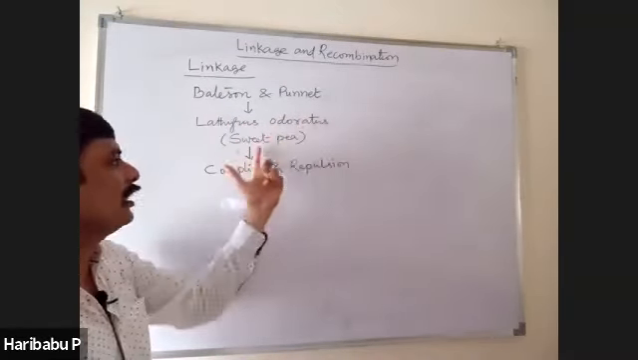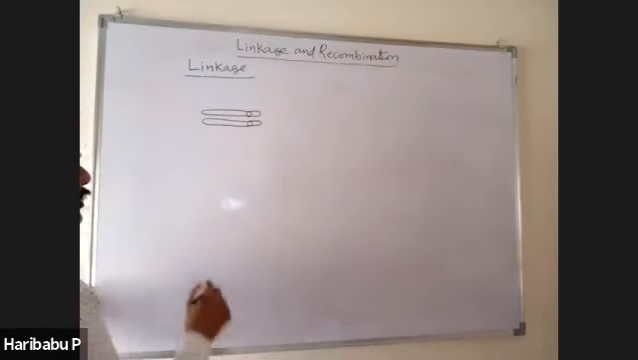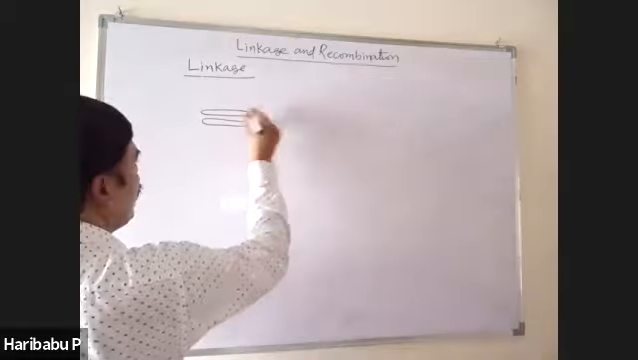For example, see here, this is one chromosome, this is another chromosome. That means a homologous pair, right?